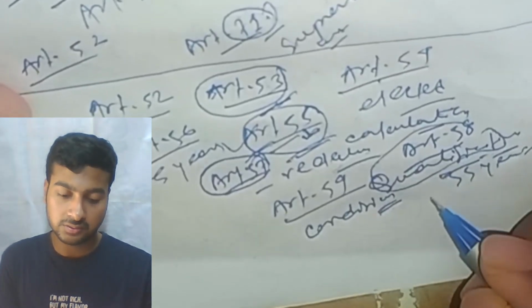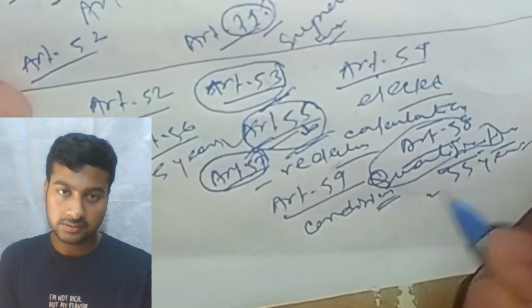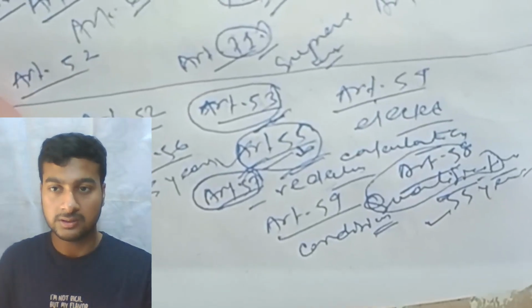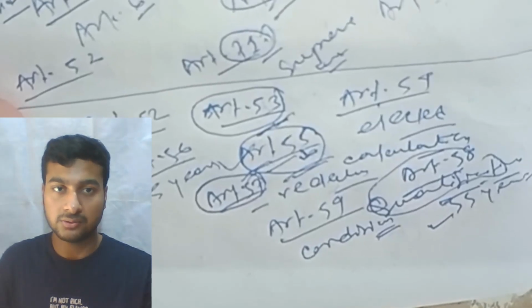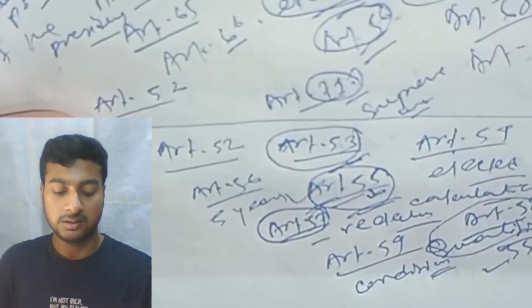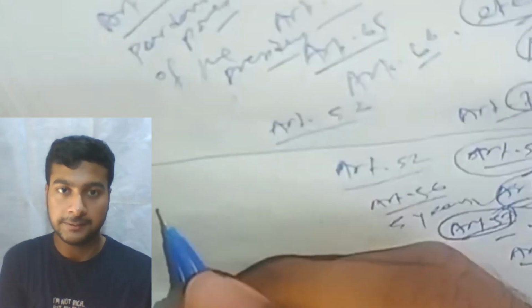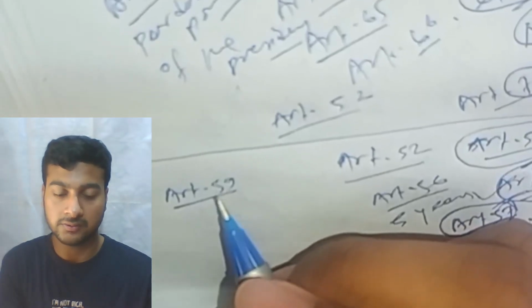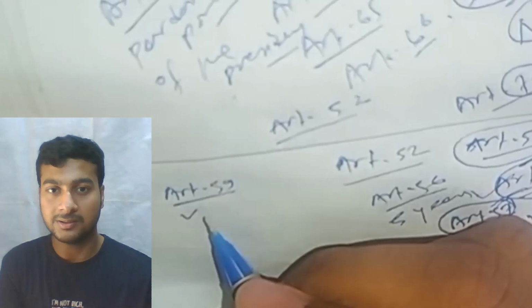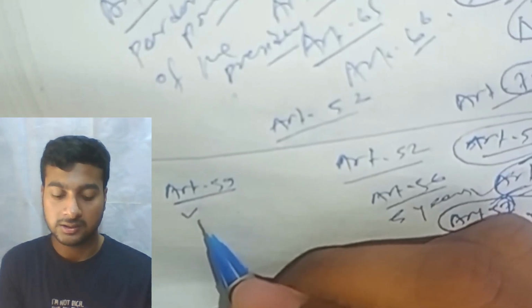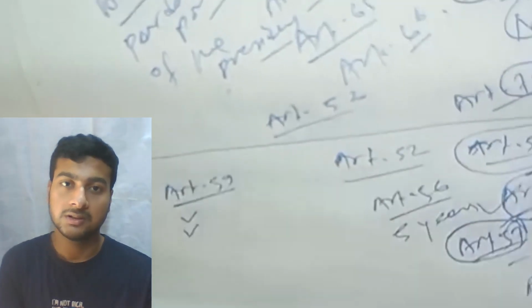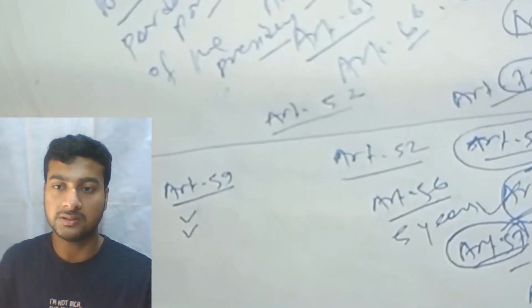Then he should be a citizen of India, and he should be eligible to be elected as a member of the House of the People. Article 59 is about the conditions of the President's office: he should not hold any office of profit, and he should not be a member of Parliament or of a state legislative assembly.